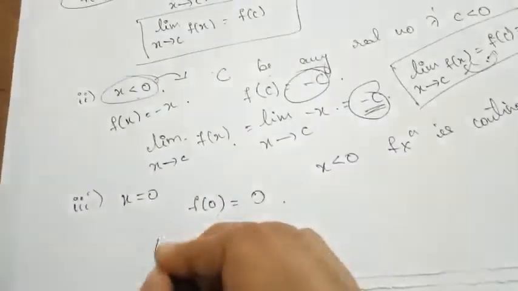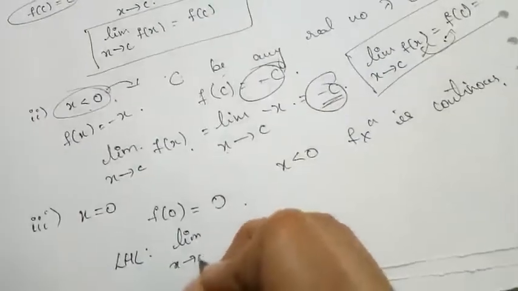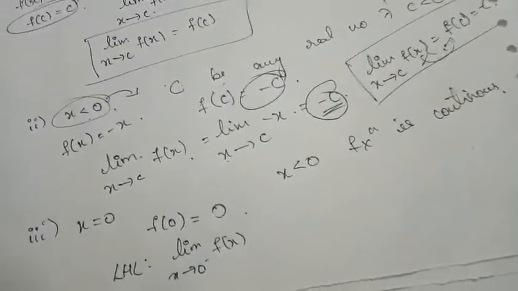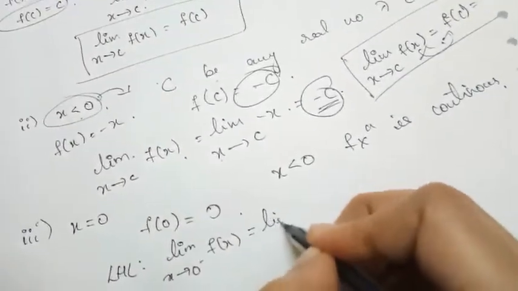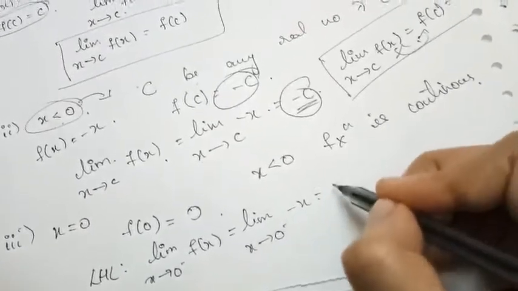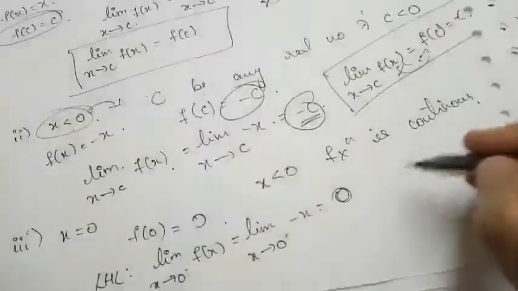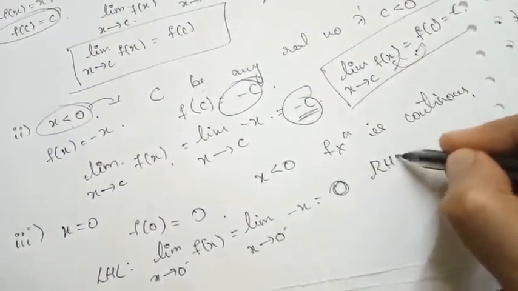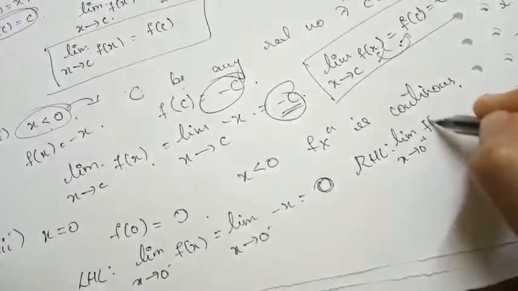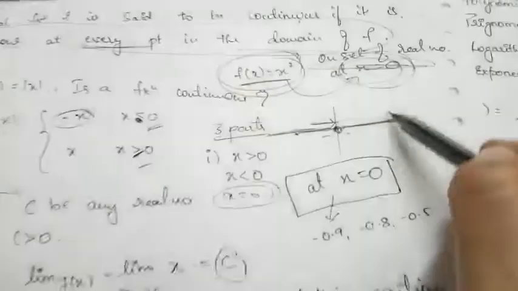So the left hand limit is the limit as x tends to 0 minus of f of x. The value of x is approaching 0 from the left side, so what will be the function? It will be minus x. By applying the limit, the answer we get is 0 itself. Similarly, the right hand limit is the limit as x tends to 0 plus of f of x, the value of the function as it approaches 0 from the right side.